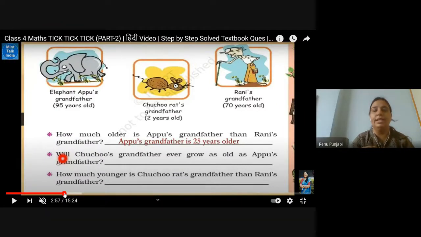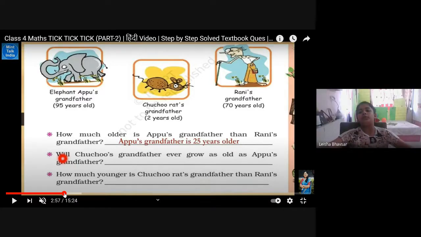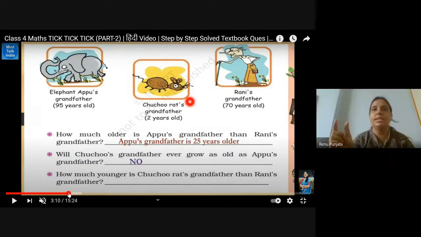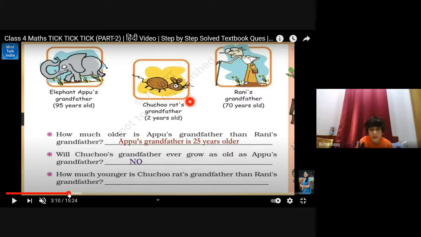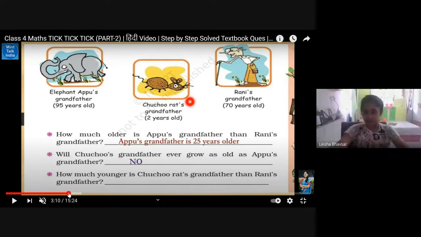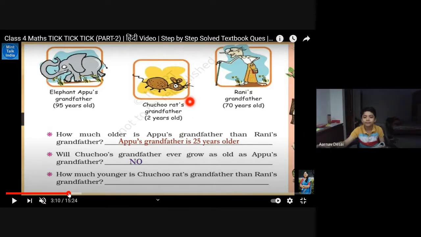Will Choo Choo's grandfather ever grow as old as Appu's grandfather? Will he ever be that old? No, ma'am. What do you think, students? No, ma'am, because these small animals don't have that much life. Yes, animals have around 10 to 12 years of age. And animals like elephants and tortoises have a bigger life span, more than us.